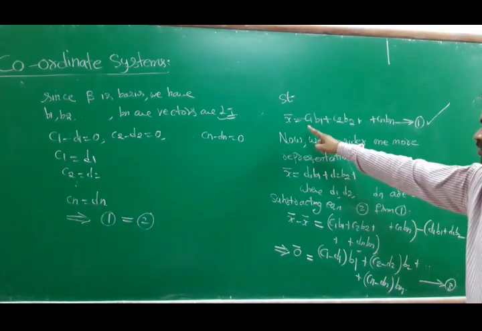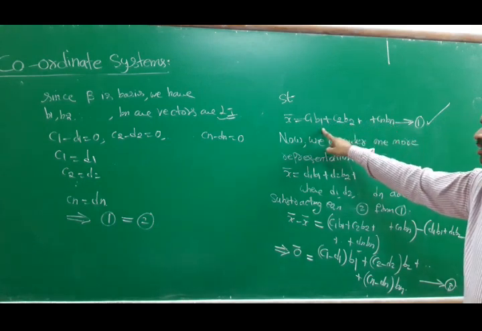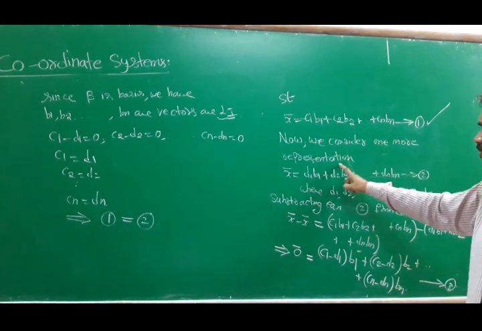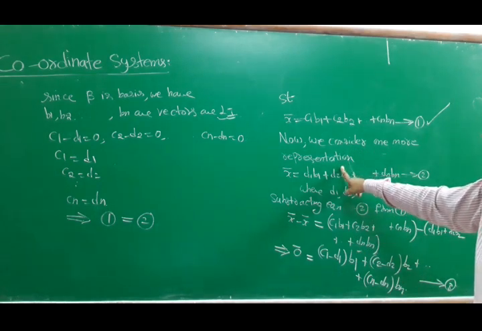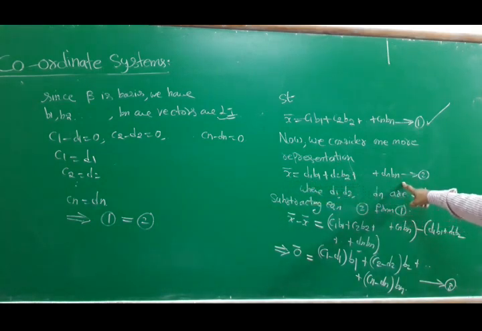We can represent x bar as a linear combination of B1, B2, so on Bn, and we are asking whether there is only one representation. We are verifying whether it is correct or wrong. I am considering one more representation: x bar is equal to D1 B1 plus D2 B2 so on Dn Bn.